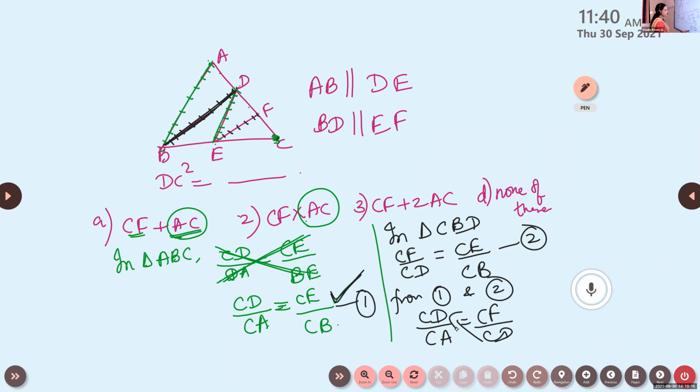When you cross multiply this, we will get CD square is equal to CA into CF. So what will be the answer here? CD square is equal to CA into CF. CA means it will be same as AC into CF.